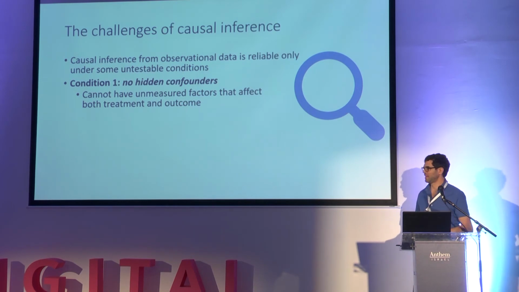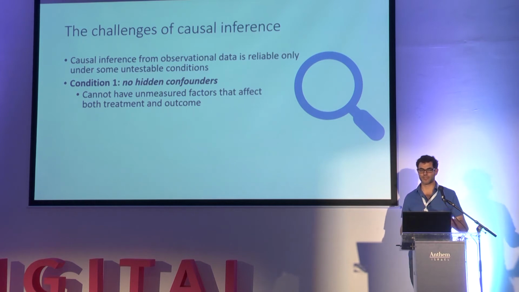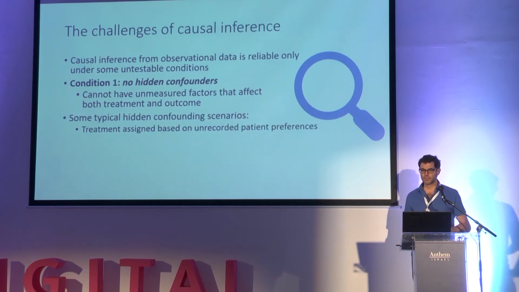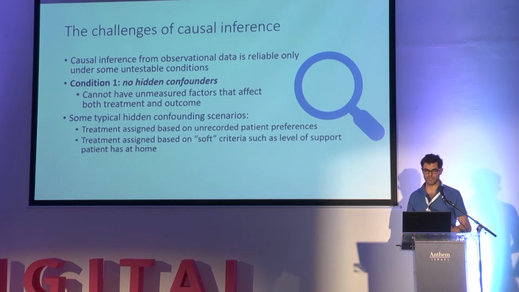The first, which Dvir mentioned when he talked about confounders, is that we have no hidden confounders. We cannot have any unmeasured factors that affect both treatment and outcome that are missing from our data. How could this happen? Maybe the treatment was assigned based on unrecorded patient preferences. The patient says, no, I can't stand injections, I prefer pills. Or these side effects are worse for me than the others. And they had this discussion, the clinician and the patient, not recorded anywhere, that might confound our data.